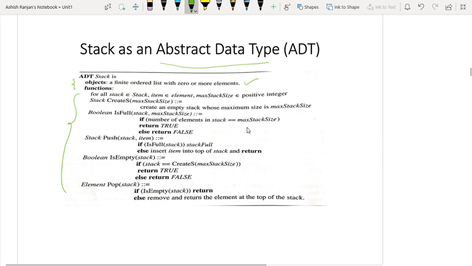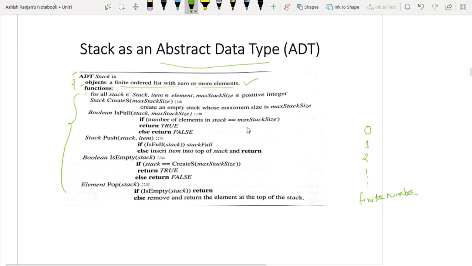Means the stack can contain either zero elements or one element or two elements or some finite number.